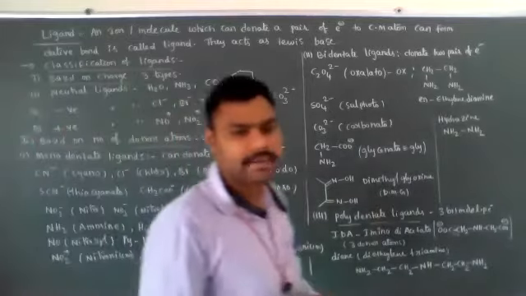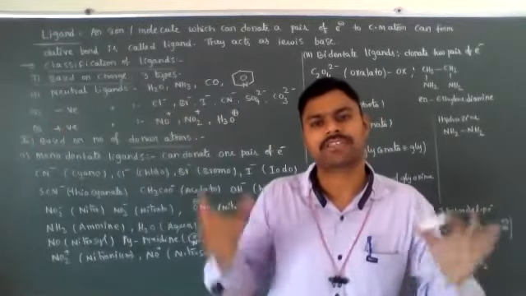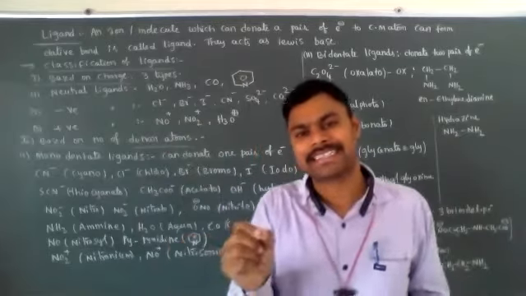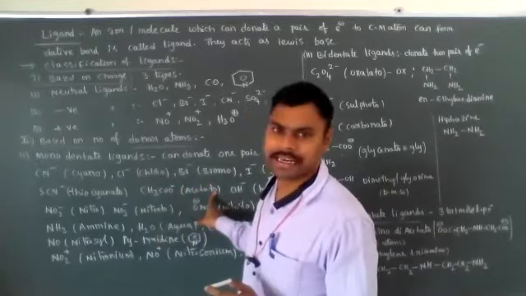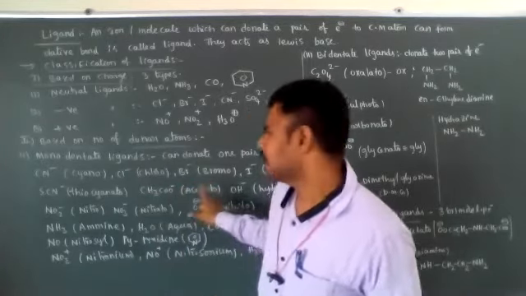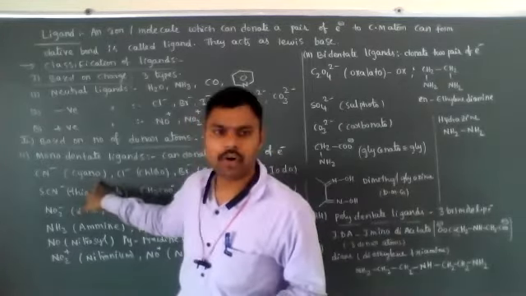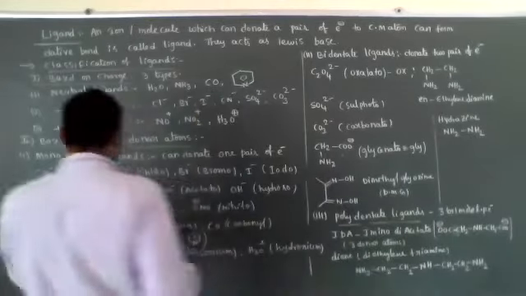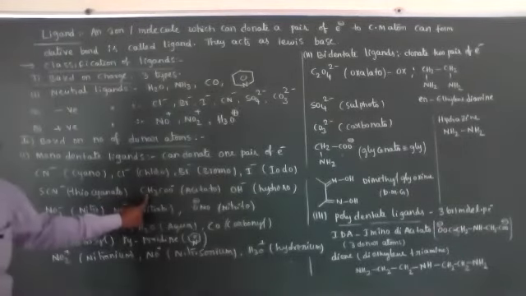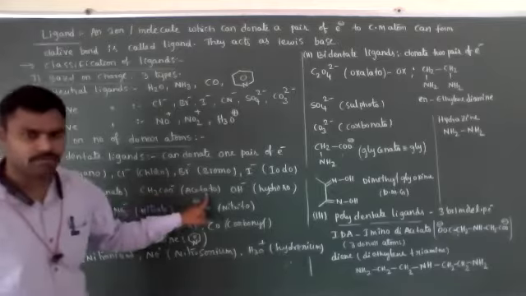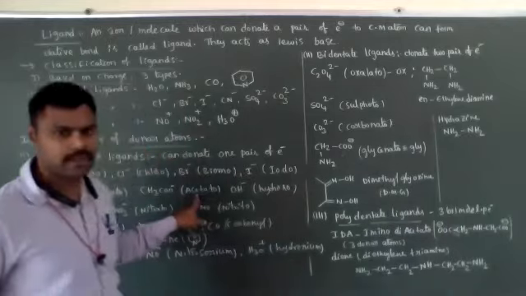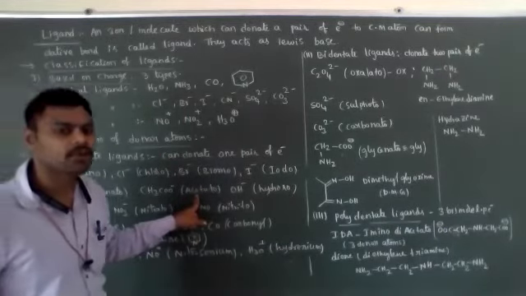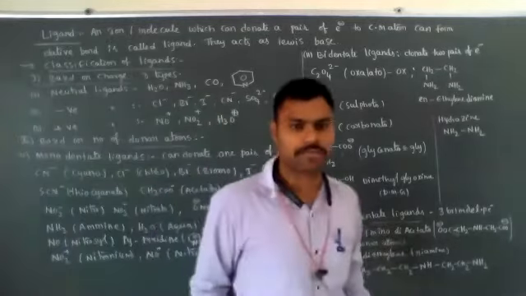Negative ligands, while writing the IUPAC nomenclature of the complex compound, end with O. CN is cyano, Cl is chloro, bromo, iodo, SCN is thiocyanato. CH3COO minus is the acetate ion, and its name is acetate in complex compounds. OH minus is hydroxo.